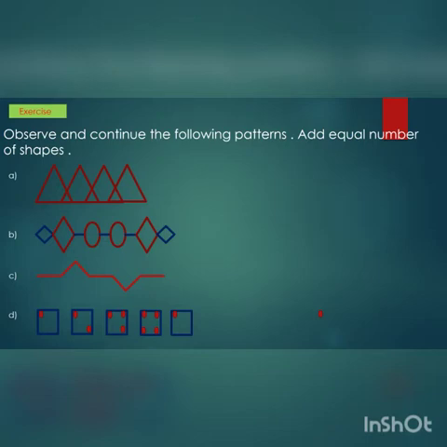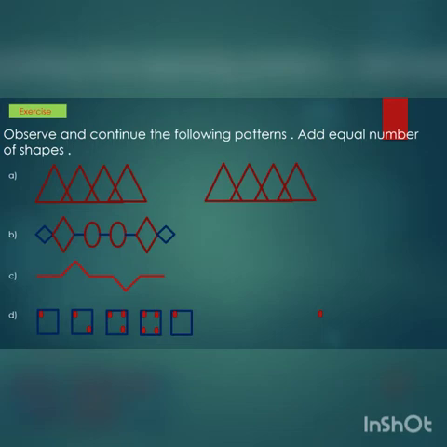How many triangles are there? 1, 2, 3, 4, four big triangles, and in between 1, 2, 3, three small triangles, right? So you have to draw first one big triangle, then again the same size triangle, then one more triangle, and again one more triangle. Whenever you draw, just measure the triangle with your scale, and from the same measurement you draw the next answers.